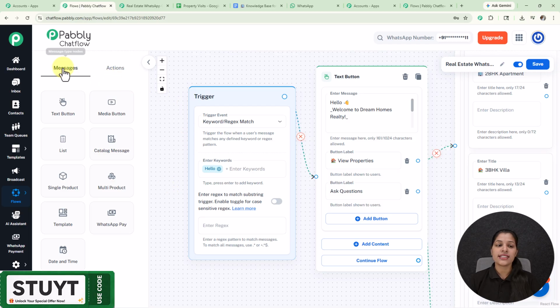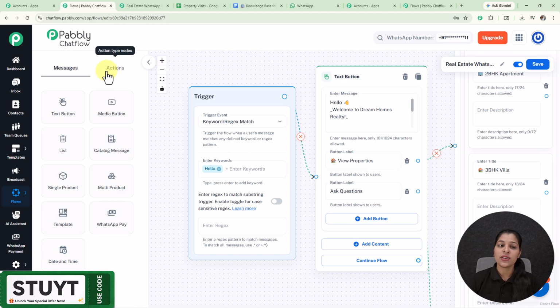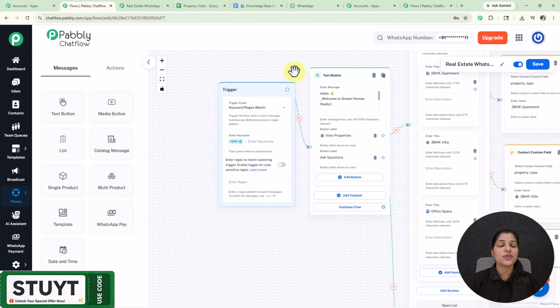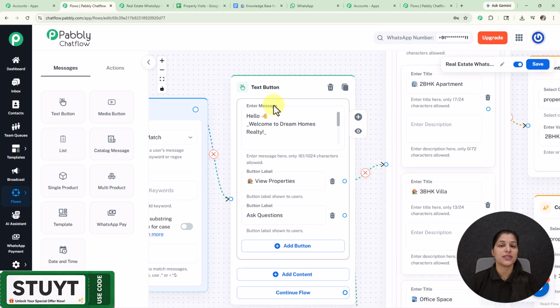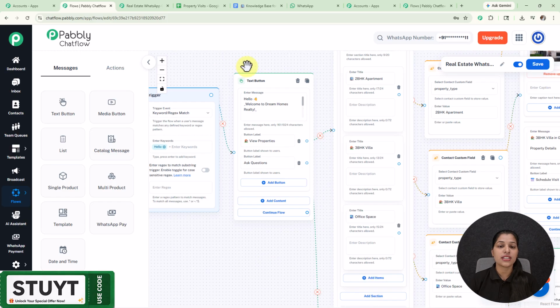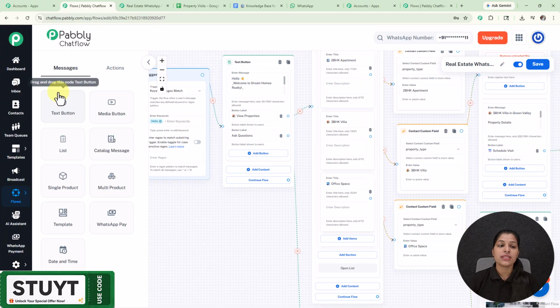Now on your left hand side, you can see these messages and action blocks, which you can think of as the main building blocks for creating this WhatsApp chatbot flow. So you can drag any of these blocks and create the flow for your WhatsApp chatbot like I have done. And now as soon as my user sends me a message, I'm going to send them a welcome message. So for that I have used this text button node, and for getting the text button node, you can just drag and drop,